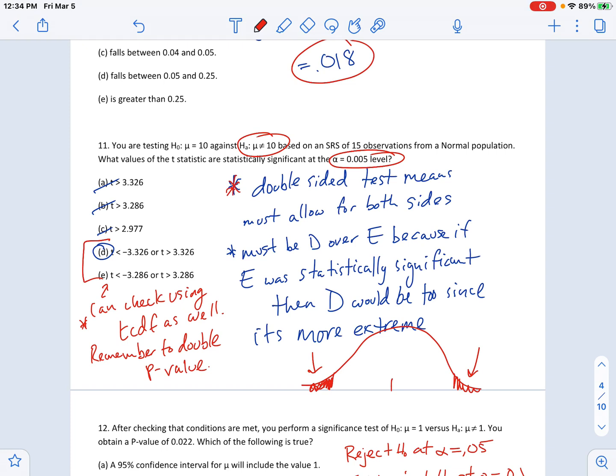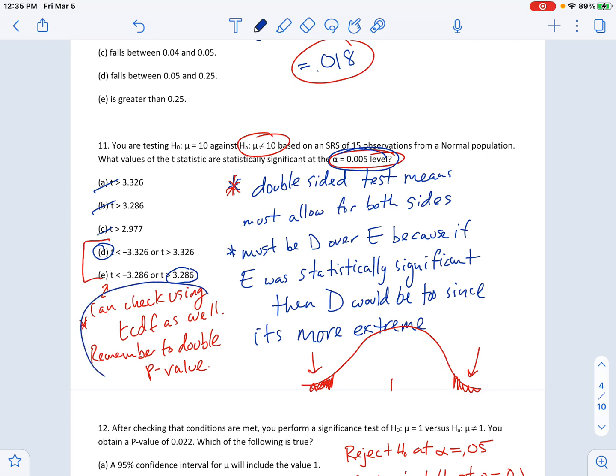Now, just from logic, if you have two different t-values, one of which is a little closer, one of which is a little further away. If the one that's closer, the smaller number, which is this one, if that one's closer and you still reject, that means the area outside of here is small enough when you double it that it'll be less than 0.005. If it was small enough in the blue version, when you go even further out, that'll be even smaller. So without even doing a calculation, since I got down to the final two answers there, I know the answer has to be D, because D is my farther out situation.